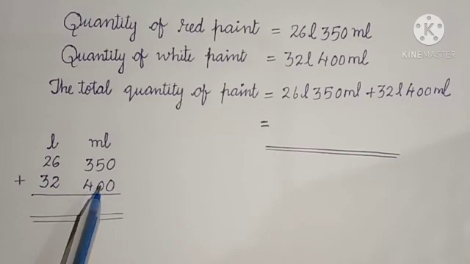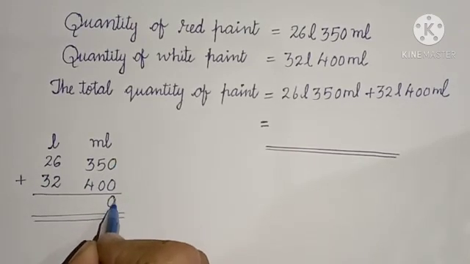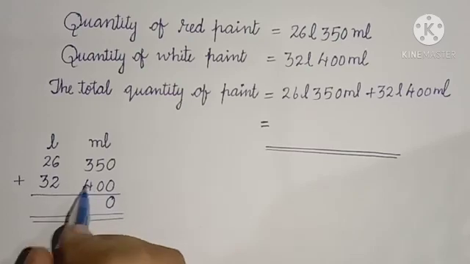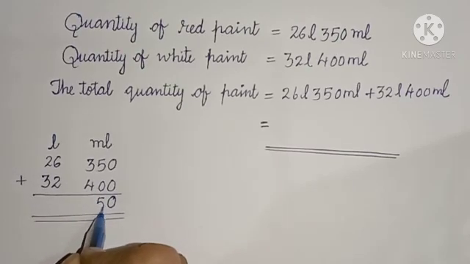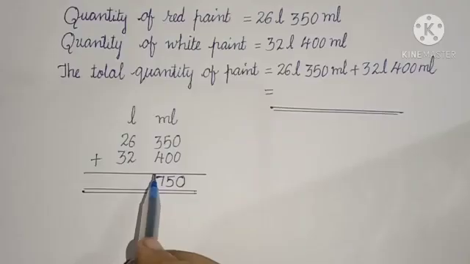Children, first we have to add the milliliter section. 0 plus 0, 0. 5 plus 0, 5. 3 plus 4, 7.